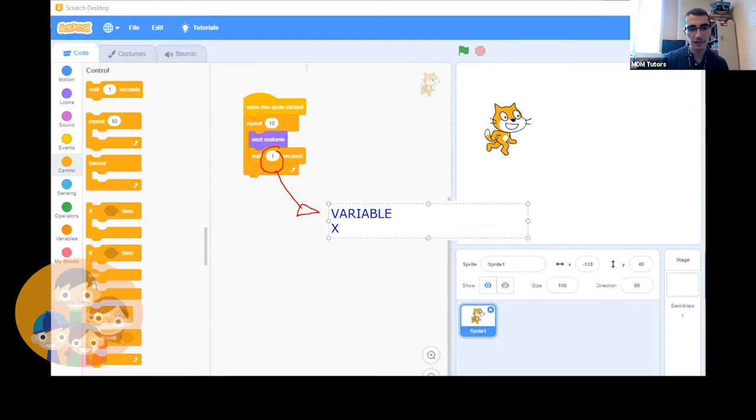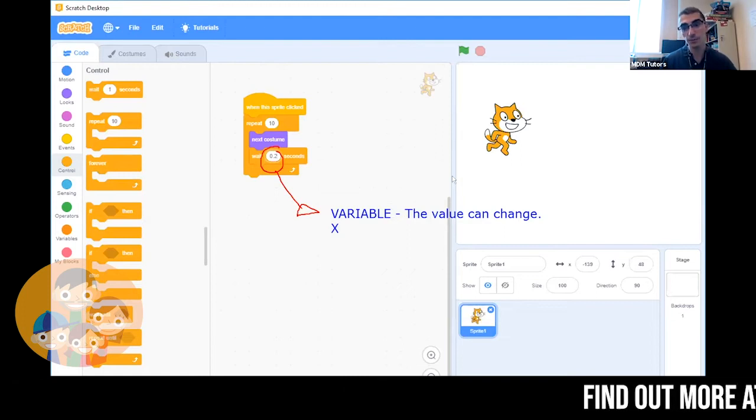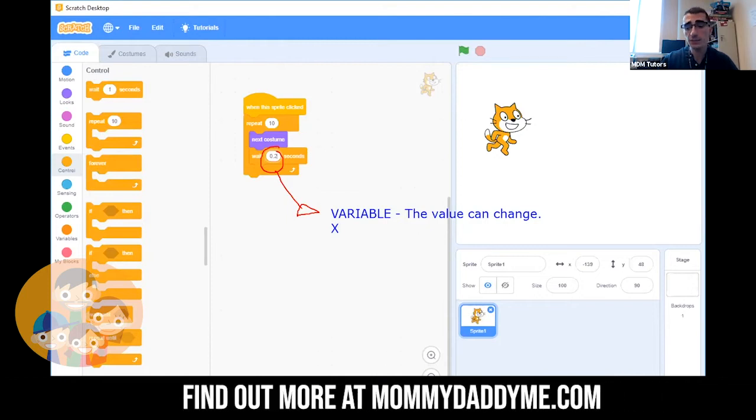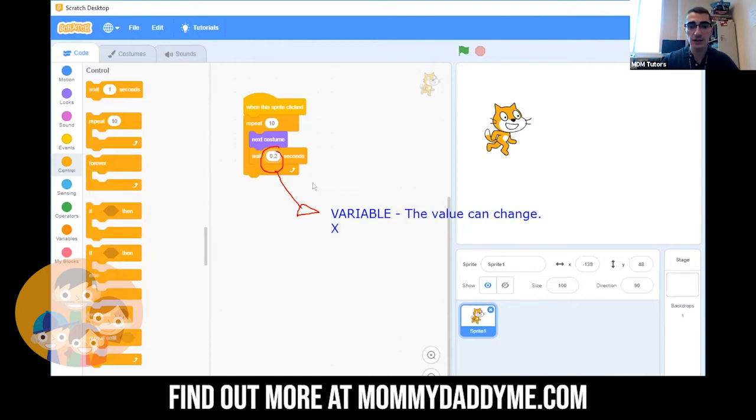This is like X. And by variable, we mean the value can change. And we can determine what value is inside of this variable. Okay, so let's go ahead and click in here and change it from 1 second to 0.2 seconds, or depending on where you live, 0.2. So now it's going to go to the next costume. It's going to do the same thing, but it's going to wait a lot less, and it's going to wait 0.2 seconds.